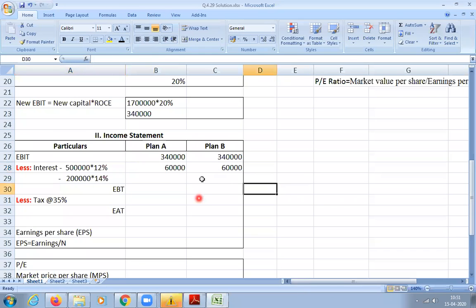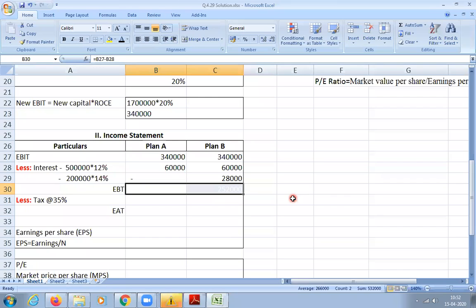Now calculate for B. 28,000. 28,000 is correct. Calculate EBT. 2,80,000.